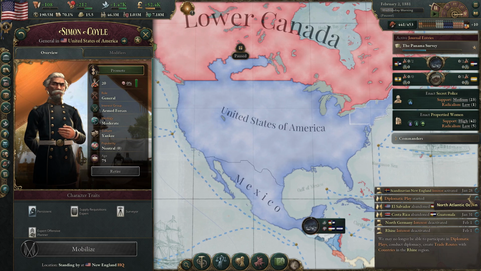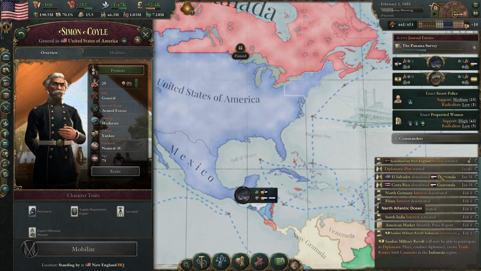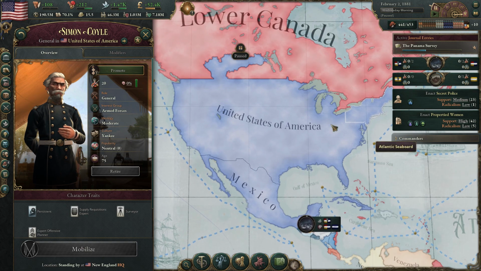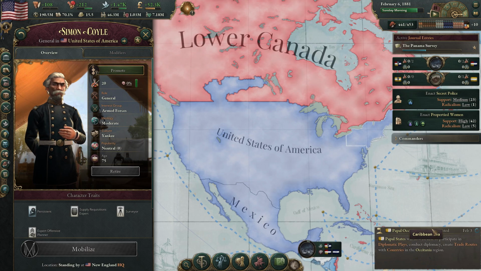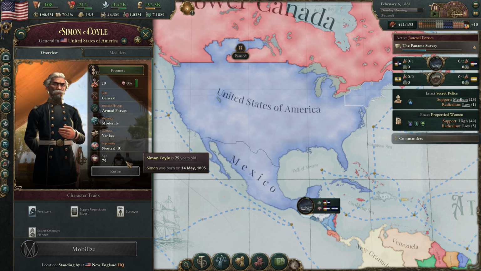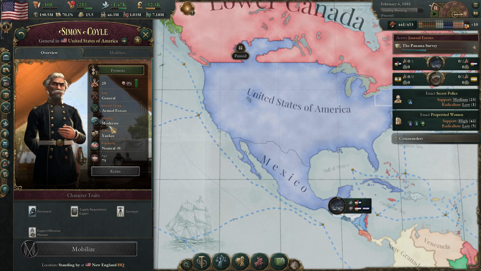I've had several people, I think 3 different people, say that they have had this bug happen, with their interest being deactivated and activated in other places, and the character it happened with never died. They just had him forever, like he's living until 120 years old or something. I could definitely see that being the case with Simon here. He's already 75 now, given the characters in Victoria do seem to live into their 70s, almost all of them. So this might not be part of the bug, but I would not be surprised if he does not die.